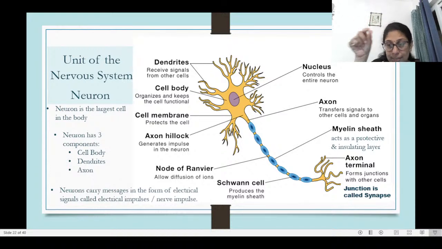That gap is known as the synapse, and the axon terminals participate in the transmission of impulse from this neuron to the next one through the junction which is known as the synapse. Is it clear? Any questions? Okay.